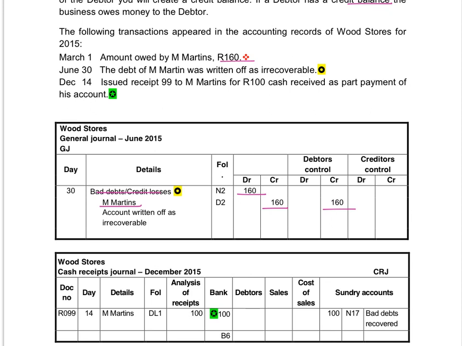If Martins comes in and he pays money now, it means that we receive 160 Rand, so we have to record it in our cash receipts journal to increase the money in the bank, and we will record it in the bad debts recovered account to create an income.